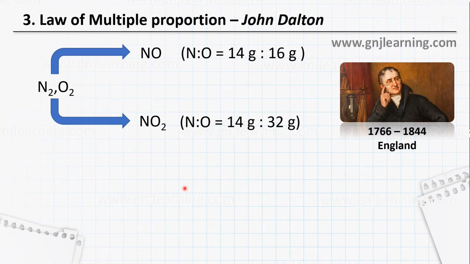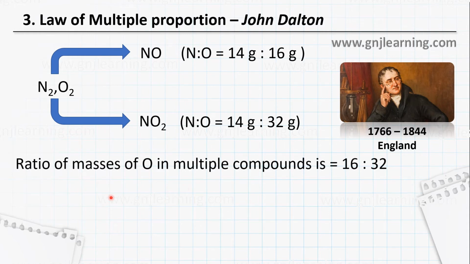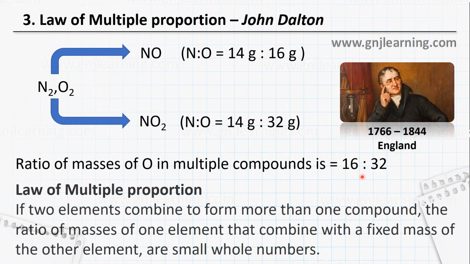Using this, he tried to figure out a ratio between the varying masses. What is the varying mass here? Oxygen is the varying mass, nitrogen is the fixed mass. So he tried to compare the ratio between the varying masses, here 16 grams and here 32. The ratio is 16:32, and he simplified the ratio and put forward a law based on this.